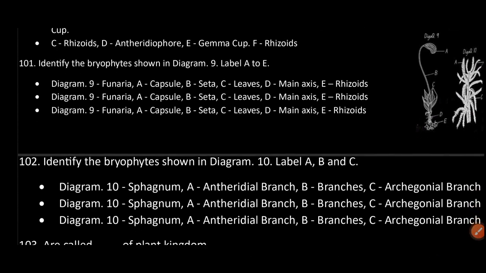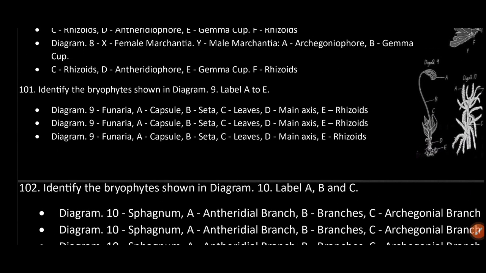Diagram 10 is Sphagnum. A is antheridial branch, B is branches and C is archegonial branch. And this is Sphagnum.